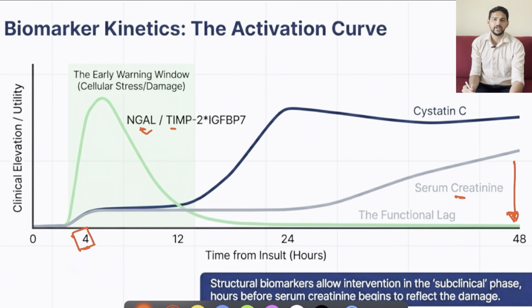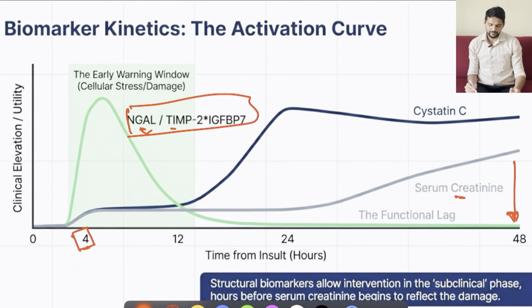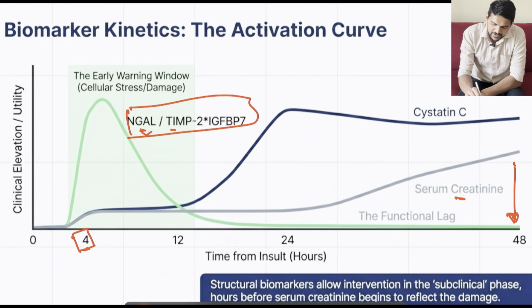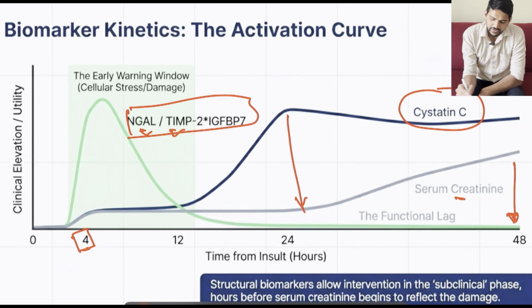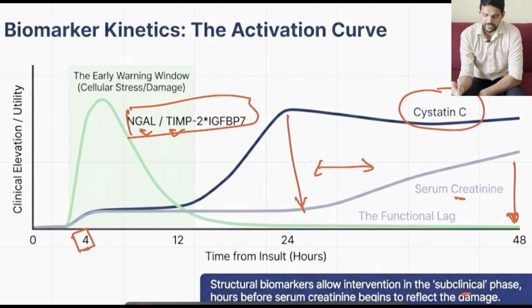Again, the problem is in Indian setups, it is quite hard to have the laboratory to get these parameters in the present scenario. But as you can see, at least if these are not available, we can utilize cystatin C. This will be rising within 24 hours of the injury. So at least that time lapse of the next 24 hours will be saved. So this is the importance of biomarkers which we should utilize in treating the subclinical phase of acute kidney injury.